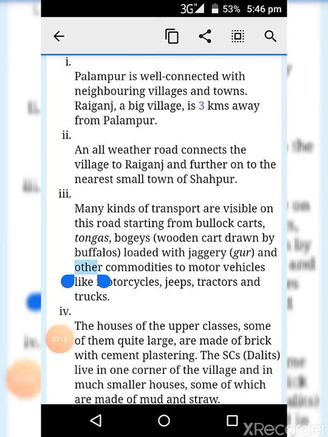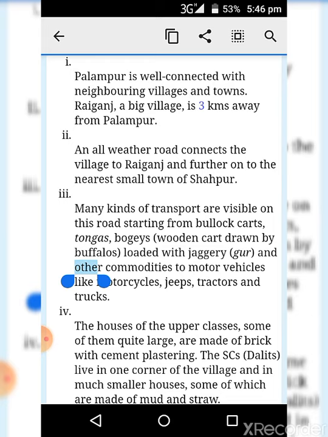So what are these all-weather roads doing? They are connecting the village to Raiganj and further on to the nearest small town, that is Shahpur. Now when there are roads, what will happen? How will the citizens travel through these roads? That is the various means of transportation that are there in village Palampur: bullock carts, tongas, bogies, motorcycles, jeeps, tractors, trucks.